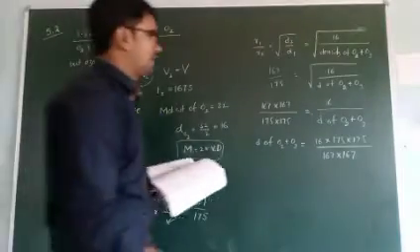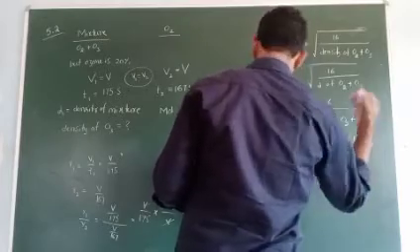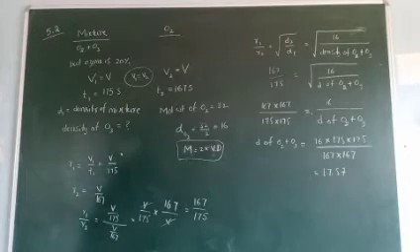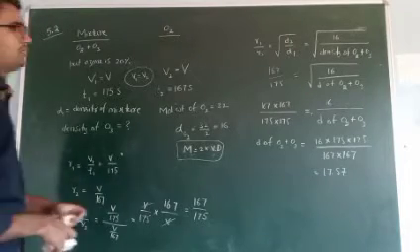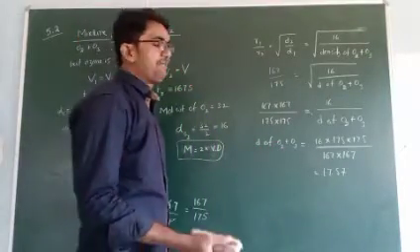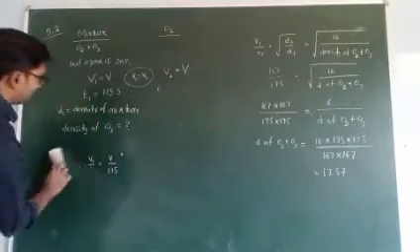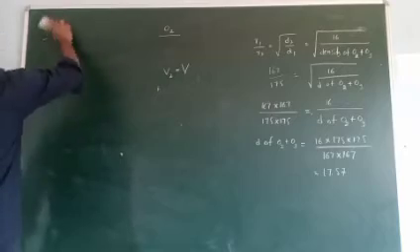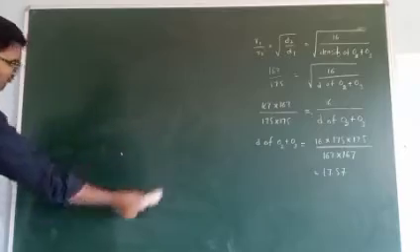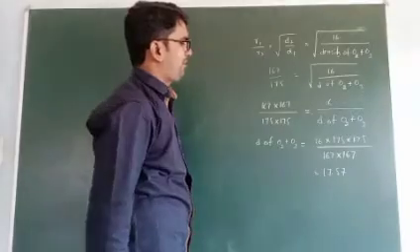The final answer is 17.57. Do you understand? So the density of the mixture is 17.57.